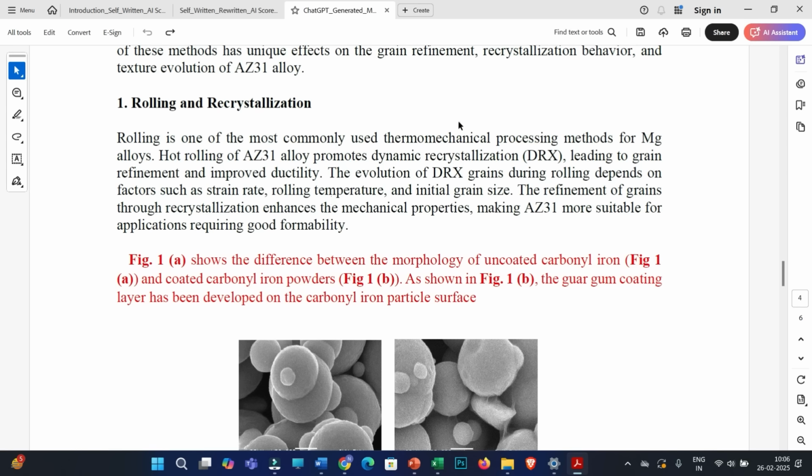So in this way, under technique 2, if you could somehow manage smartly the tone of AI written text and human text, then you will be able to drastically reduce the AI score for your research documents. But obviously, if you are opting for technique 2, then you have to put in certain efforts. And if you still want to reduce these efforts, then you can move towards technique number 3.